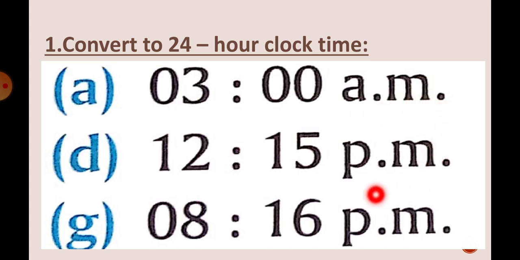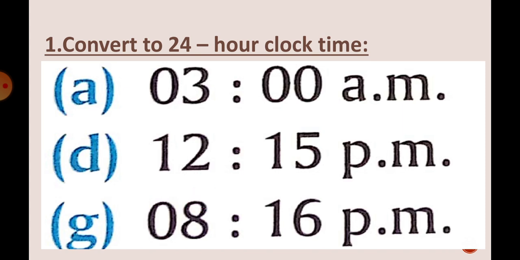Now we'll move to the PM question. The D1 we are going to do later on. First we'll move to the G1. Whenever the time is given in PM, you are going to add 12 to the hour, and instead of PM you will write hours. Again I am repeating: whenever the time is given in PM, you will add 12 to the hours and write hours instead of PM.